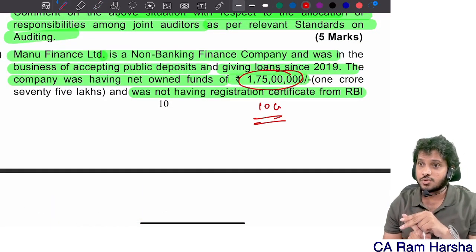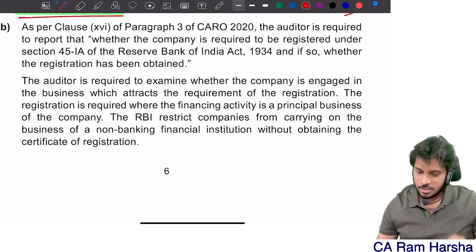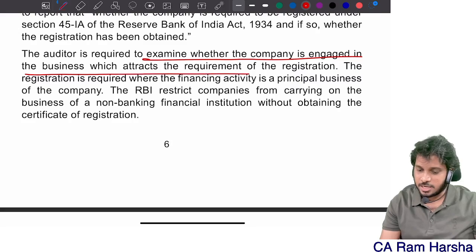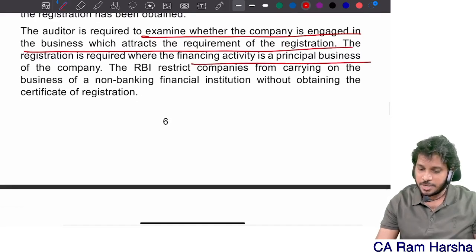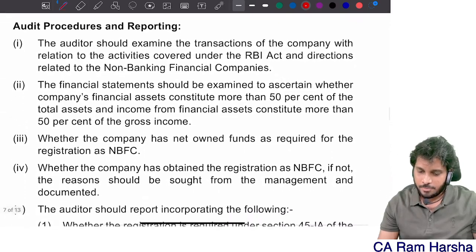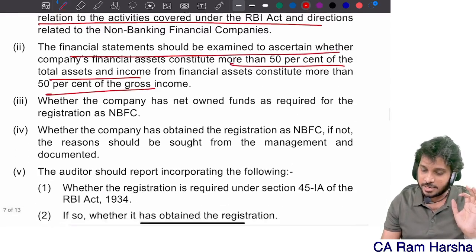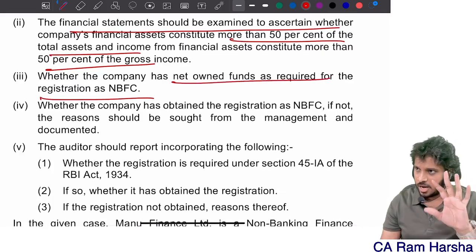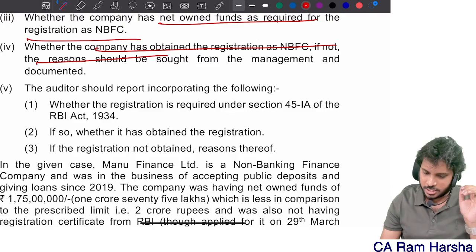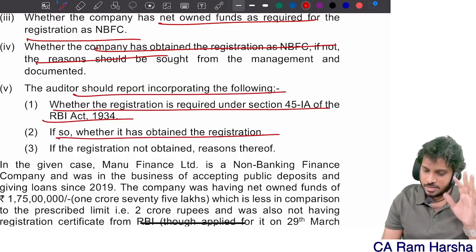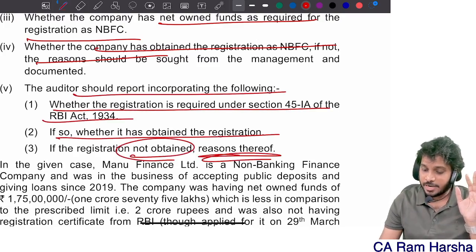Right now net owned funds is what? 10 crore. See what answer they gave. The auditor is required to examine whether the company is engaged in business that attracts registration. So, principal business criteria. The auditor should examine transactions in relation to activities regulated by RBI, like the principal business criteria, whether the net owned funds required are maintained, whether the company has obtained registration, and report whether registration is obtained. If at all registration is not obtained, the reasons.